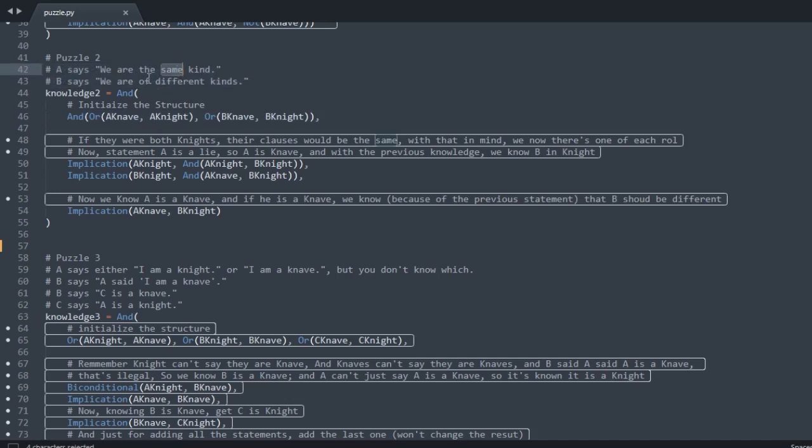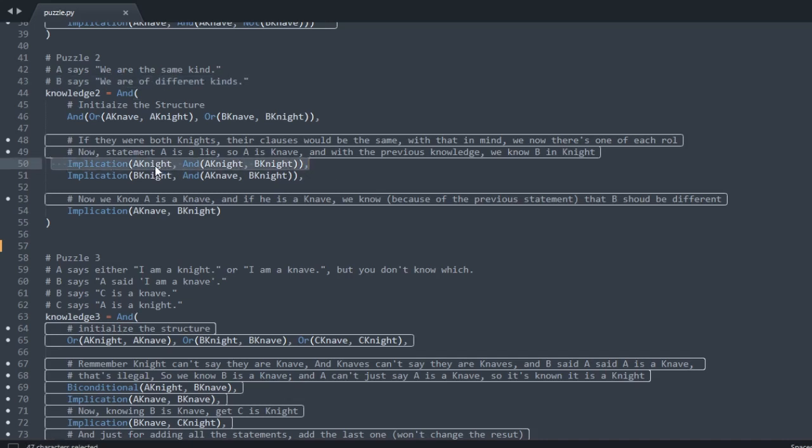So here we know that there is one knight and one knave. So a knight would never say that they are both the same kind. So we know that A is a knave, and because of the previous statement, we will know that B is a knight. So here are my clauses.